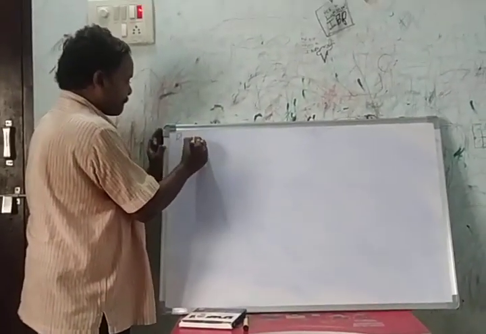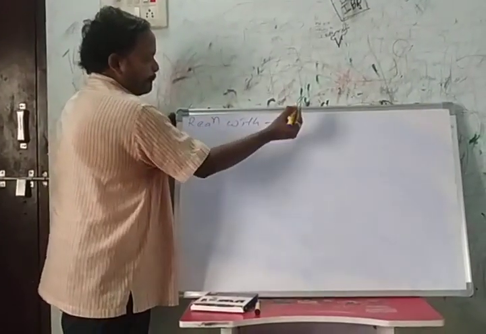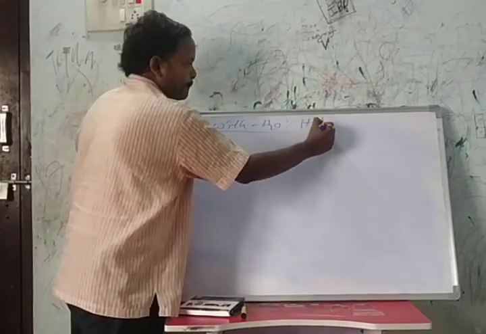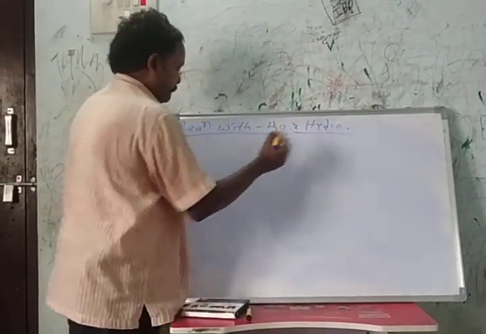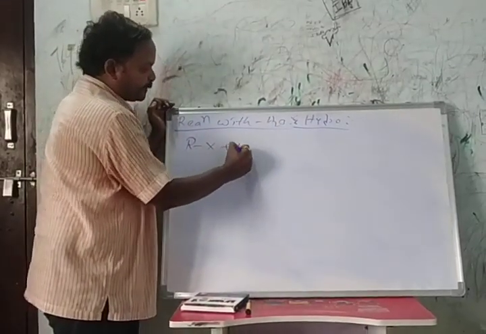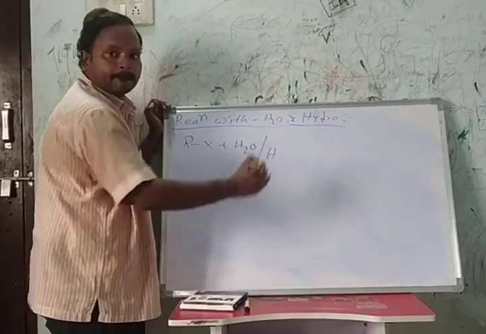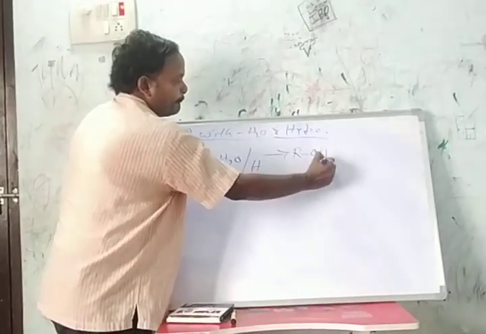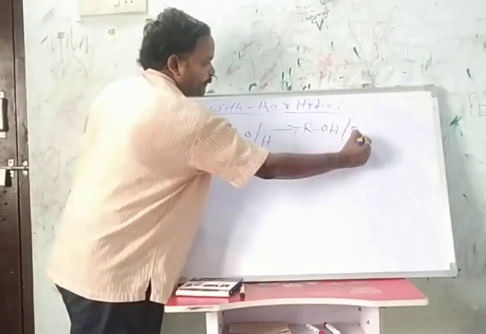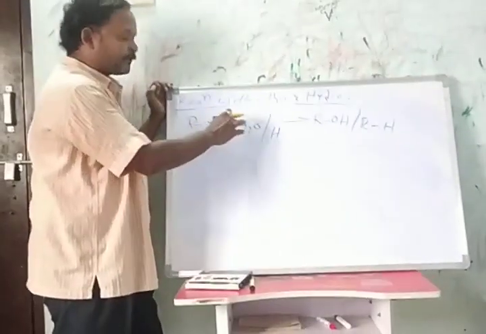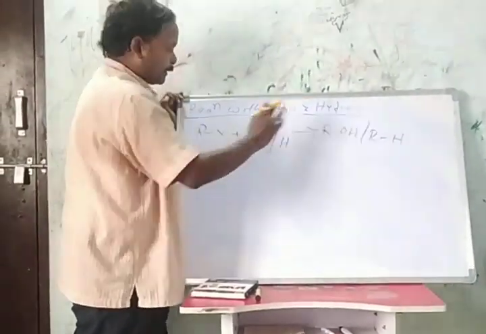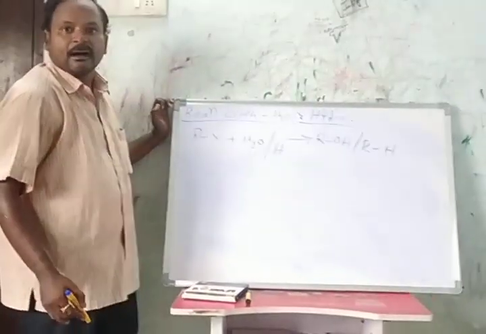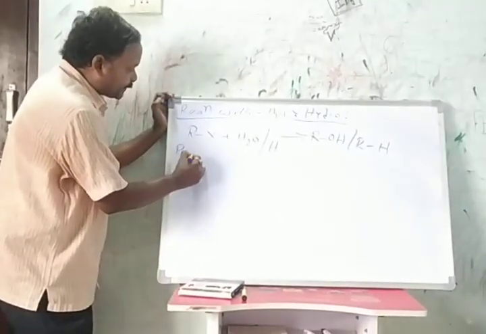Reaction with water, and hydrogen. When alkyl halide reacts with water, it forms alcohols. When it reacts with hydrogen, it forms alkanes. Okay, one more important reaction is there.